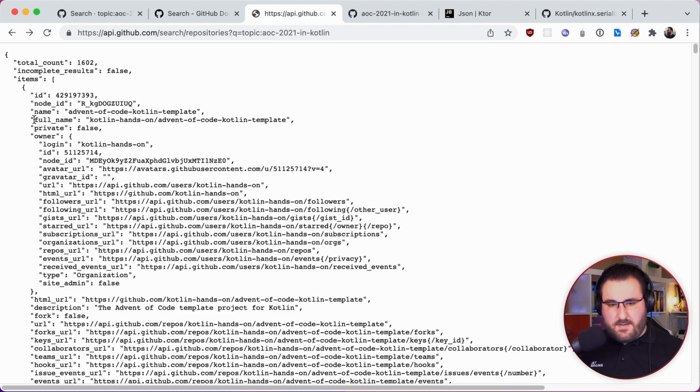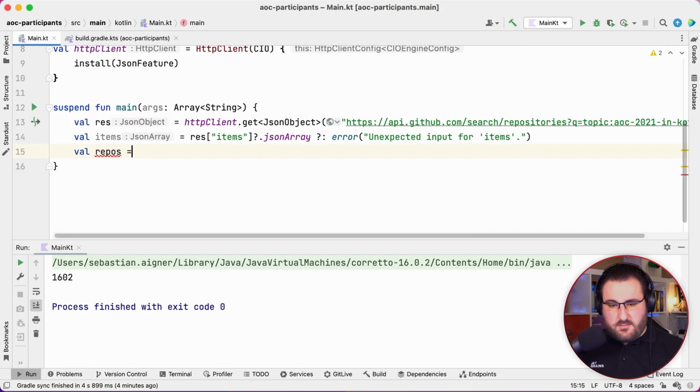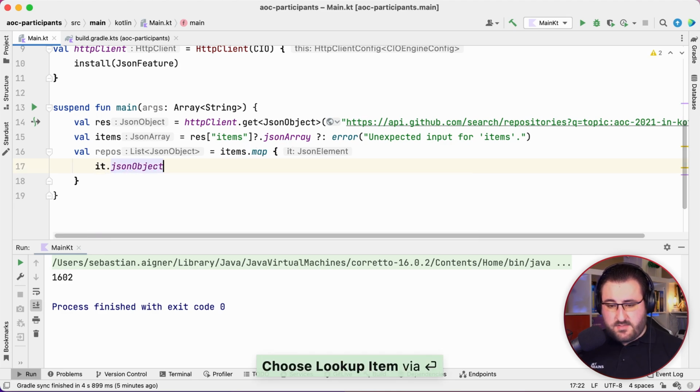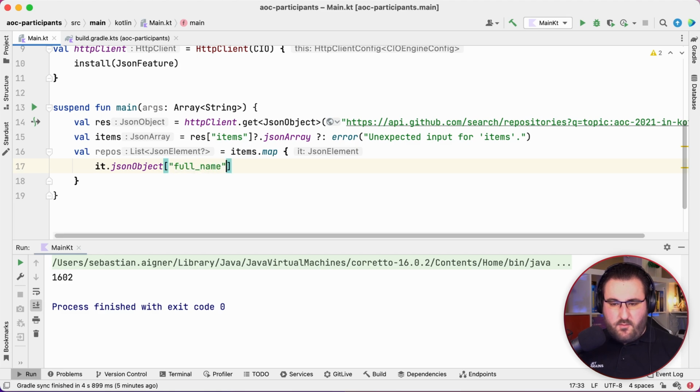All right. Looking back, now we want to access the full name for each of the elements inside of the items array and just create a list out of those. The easiest tool to do so would be using the map function. So let's say that our variable repos is items.map. As we can see that those are JSON elements again. Because we know that these are actually JSON objects, so things where we can query keys and get back values, we'll just use this property again and then access the full name property. Now, we can let ourselves be guided by the type system a little bit here.